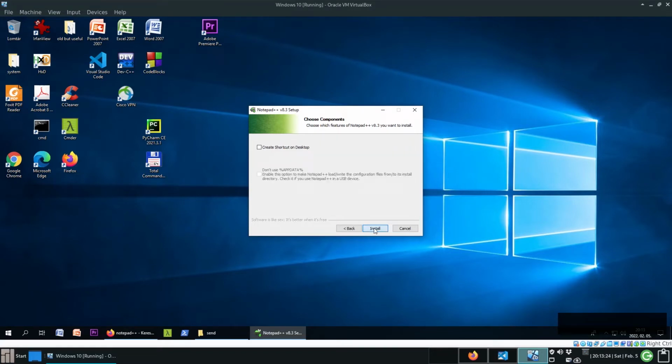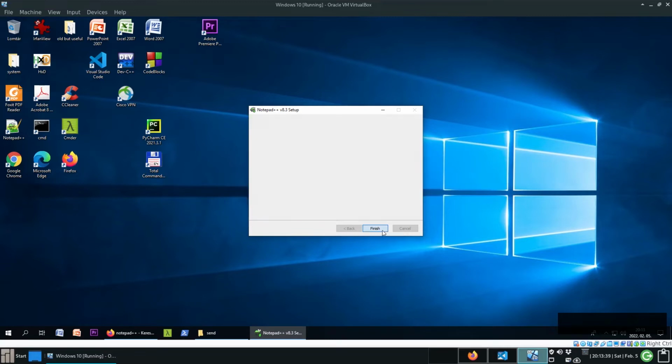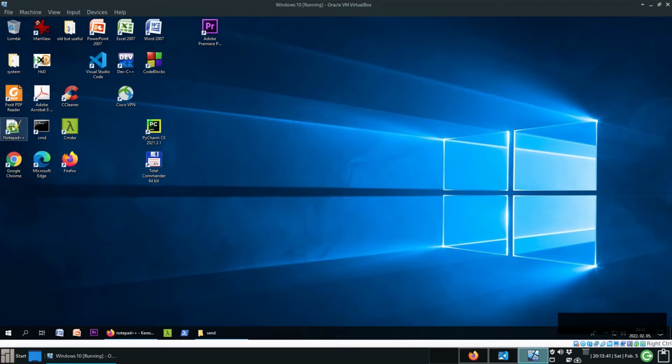Next. And create a shortcut on desktop. It's always a good idea. And install. Good. I don't want to run it right now. Okay, so we have an icon. I move it here and let's start it.